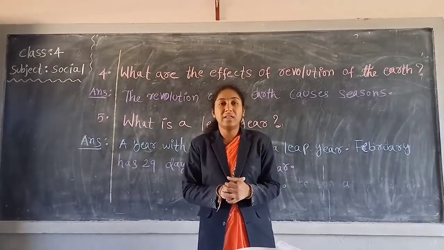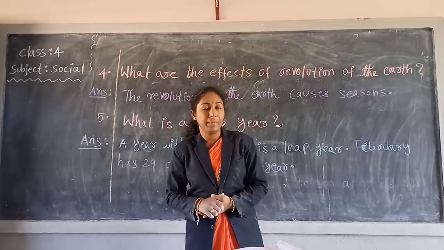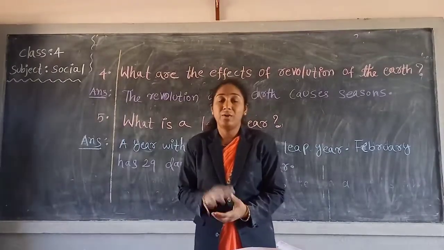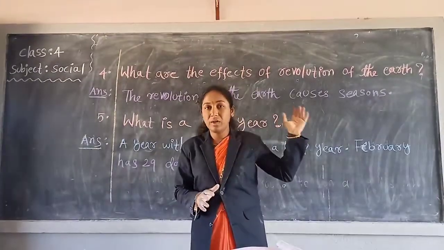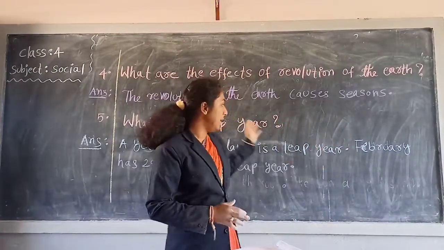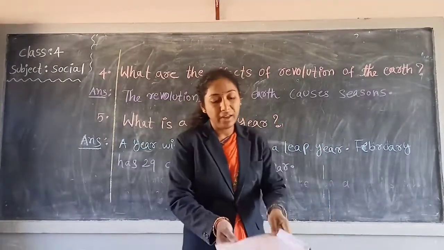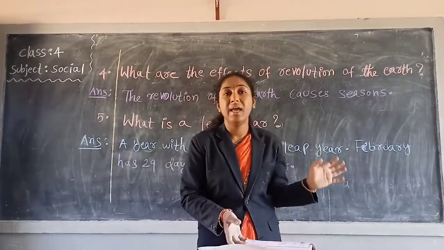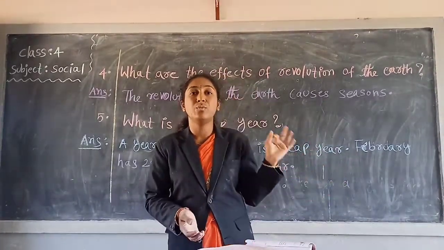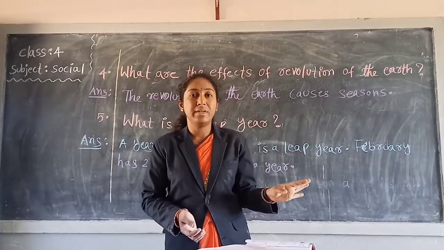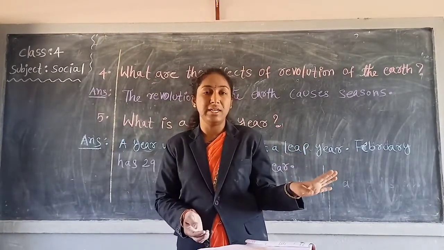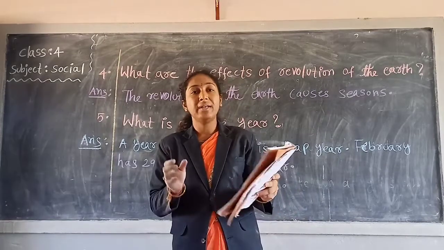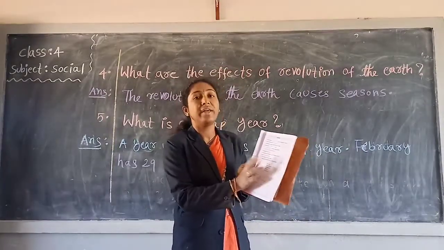Okay children, third lesson fair notes writing also completed. First, what you have to do? First of all, take your fair notes. Write total. How many bits are there? 4 bits. Total 4 bits you have to write neatly in your social fair notes. Use blue and black pens compulsory. Don't write with pencils. Only write with pencil in your textbook.